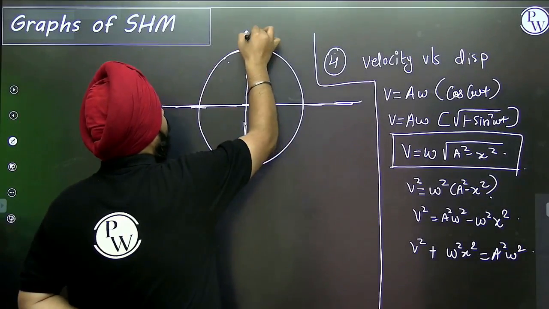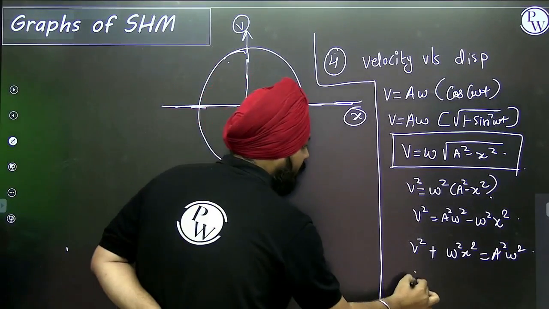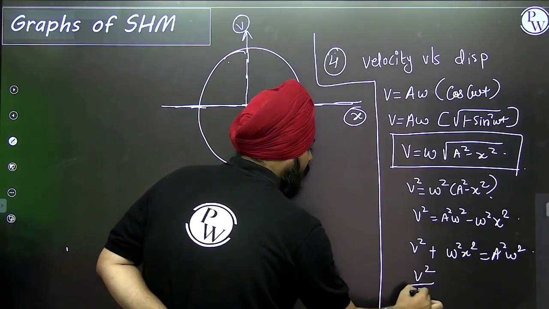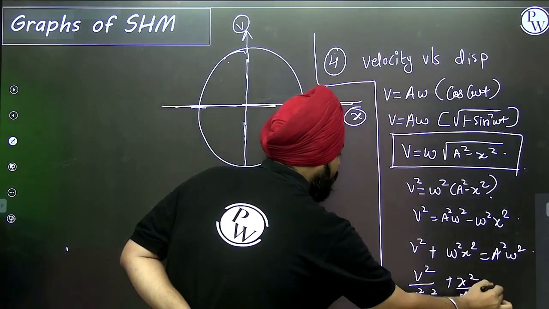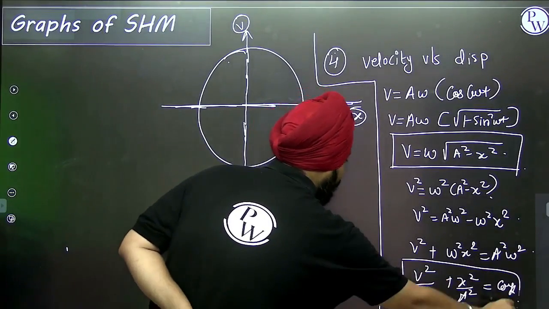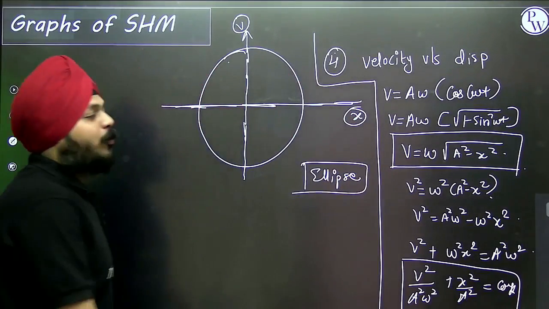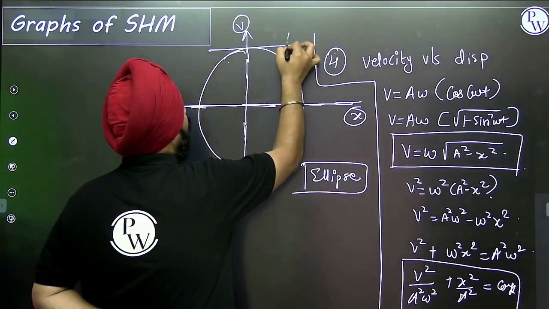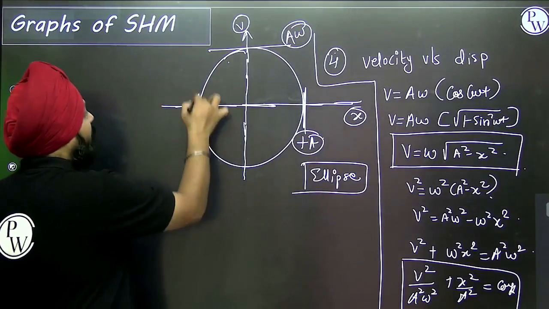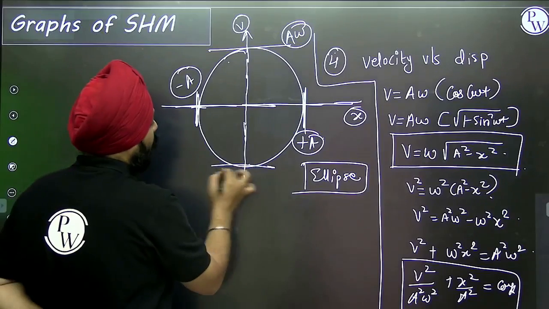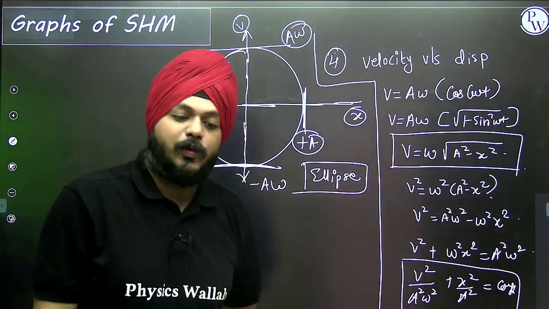Right, okay, this is velocity and this is displacement. So here it will be v square by a square omega square plus x square by a square equal to constant. This is the equation of an ellipse. At this point we have the maximum value of a omega, that is max velocity, and here we have the maximum positive a. At this point we have the negative a, and at this point we have the negative a omega. Negative a omega means the direction is changed, the magnitude is constant.